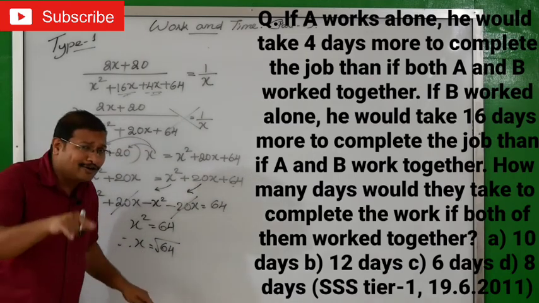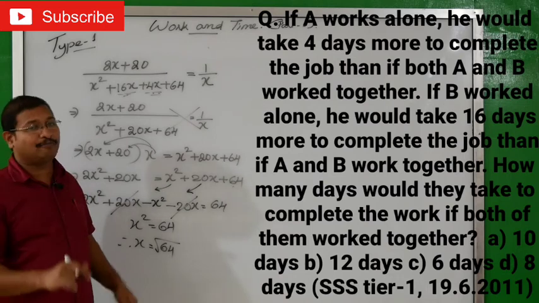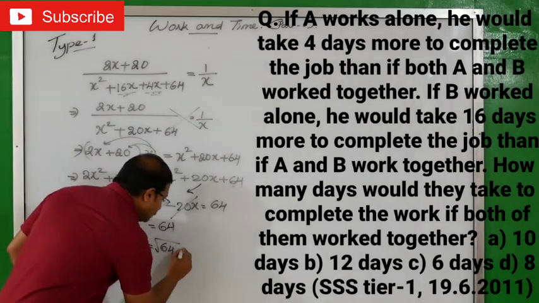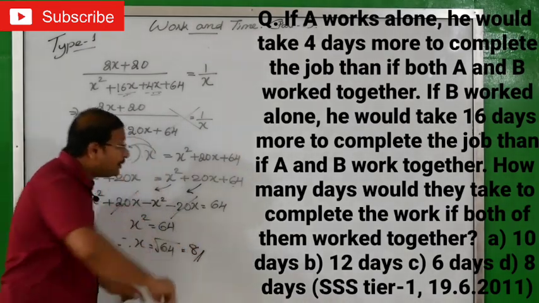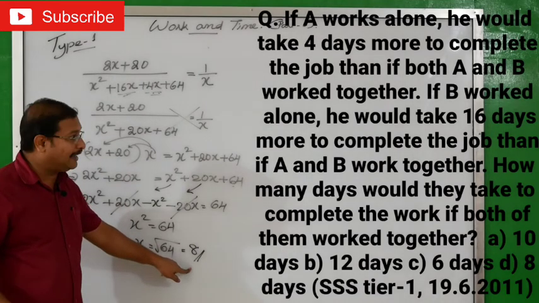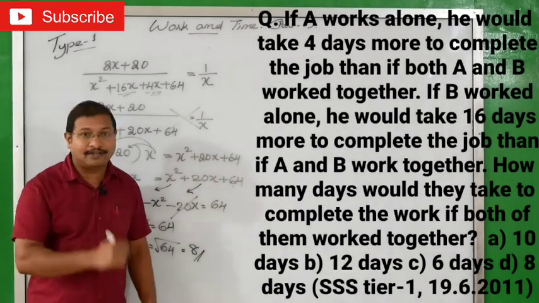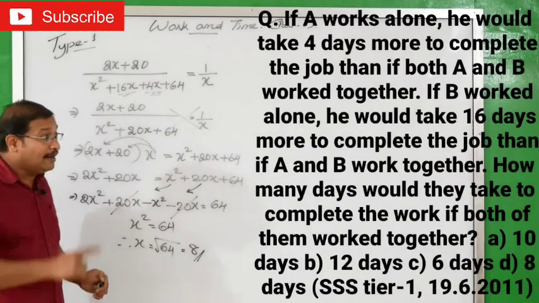How to take the square root? It is in another video, so if you want, please go through that. Ready? So this equals 8. So how many days will it take? 8 days will be taken by both of them to complete the work. That means which is the right option? D is the right option.